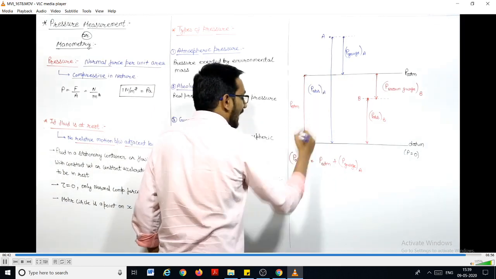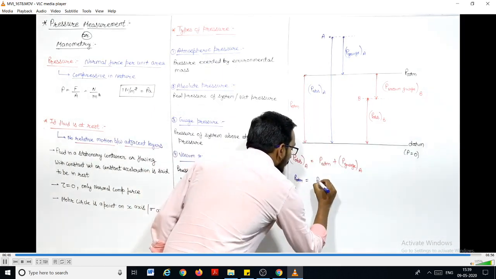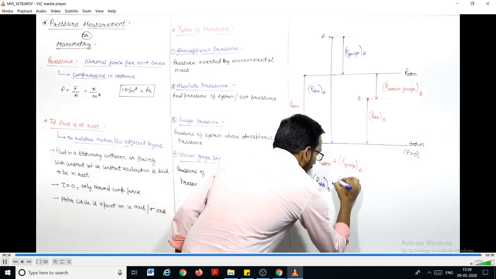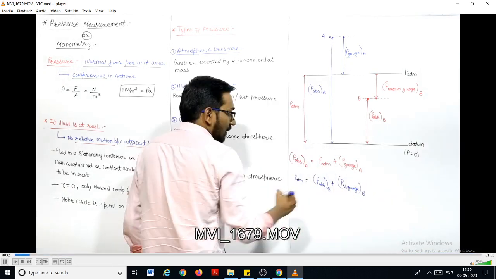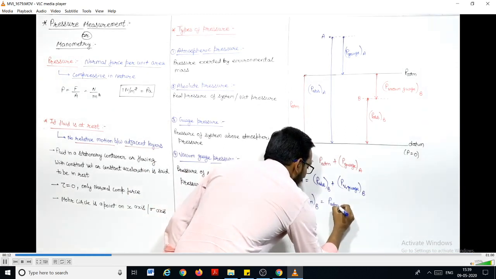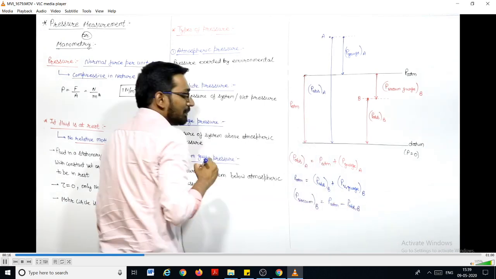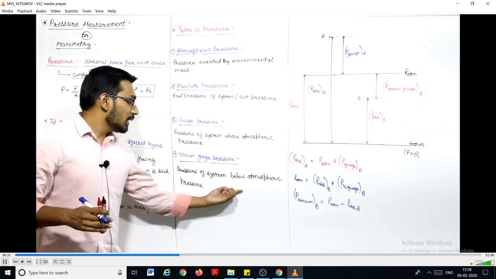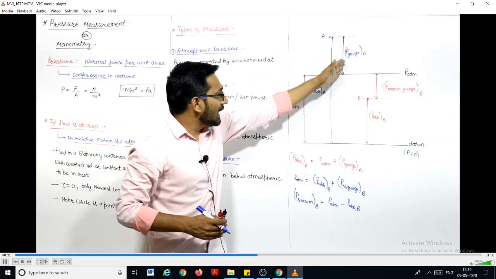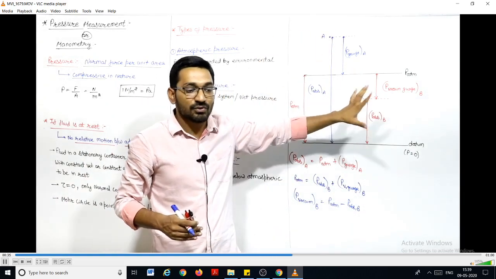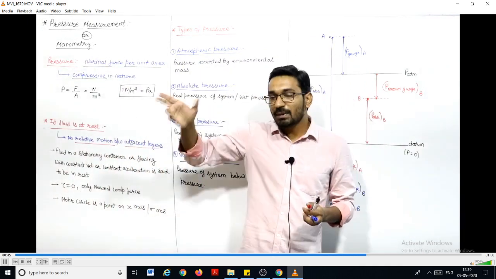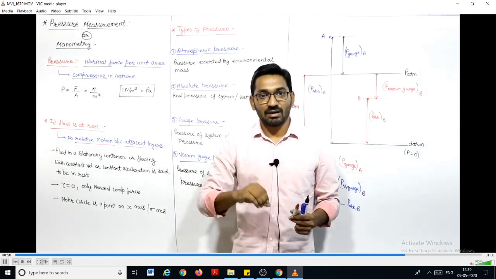So from here you can write that atmospheric pressure will be equal to absolute pressure of point B plus vacuum gauge pressure of point B. Also, vacuum gauge pressure of point B is equal to atmospheric minus absolute pressure of point B. For a pressure of the system below the atmospheric, the gauge pressure is less than the atmospheric. So this is the meaning of absolute pressure, gauge pressure, atmospheric pressure and vacuum gauge pressure. You have to remember this, and whenever we solve a numerical, if I say that it is a gauge pressure, then keep in mind that the pressure is measured with reference to the atmospheric, not with the datum line.